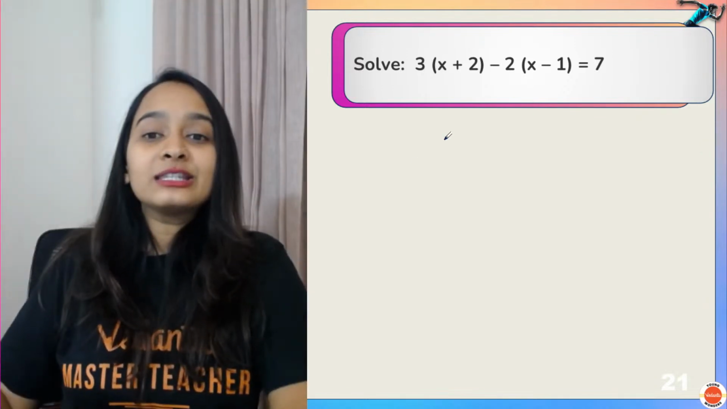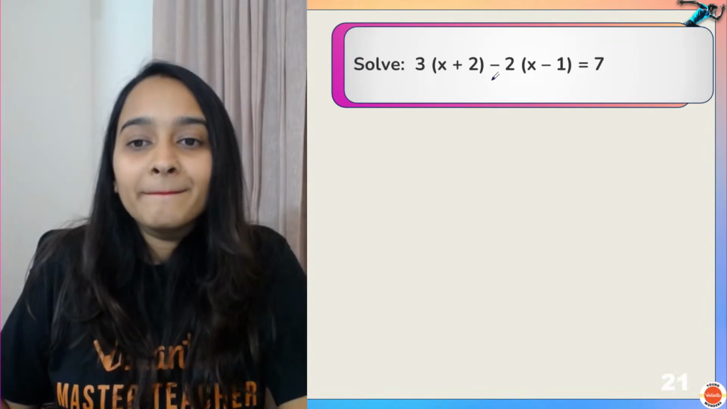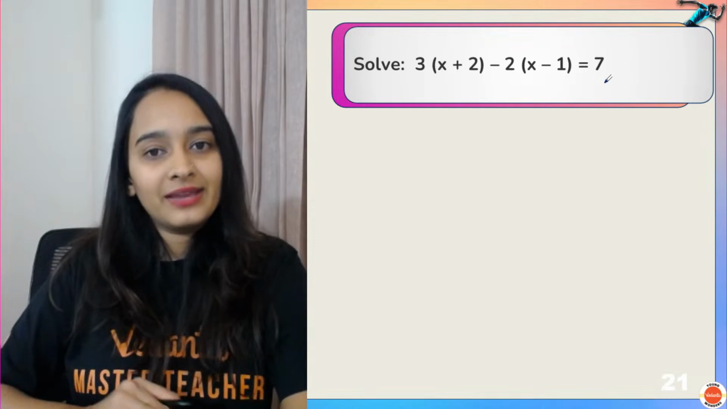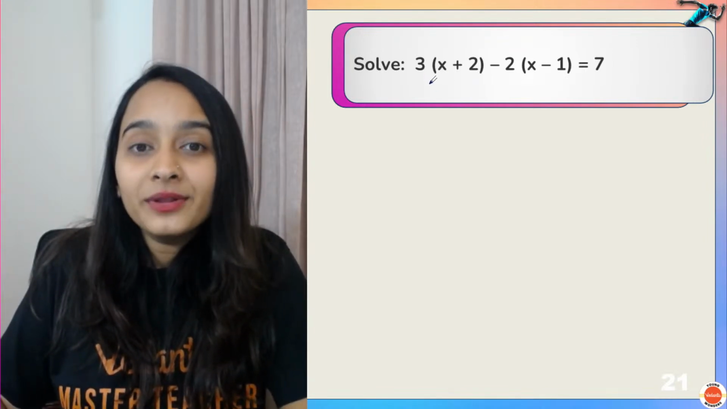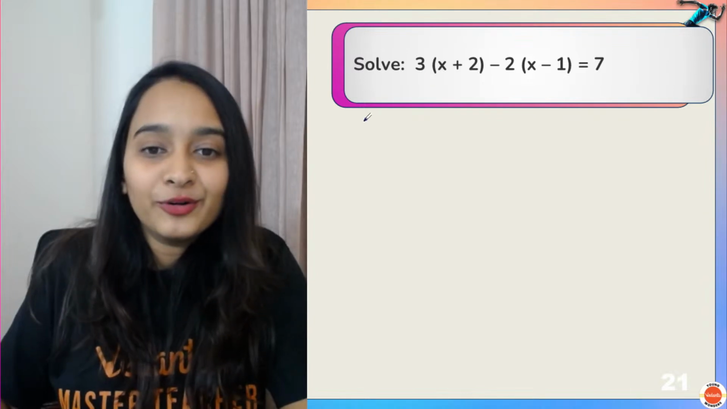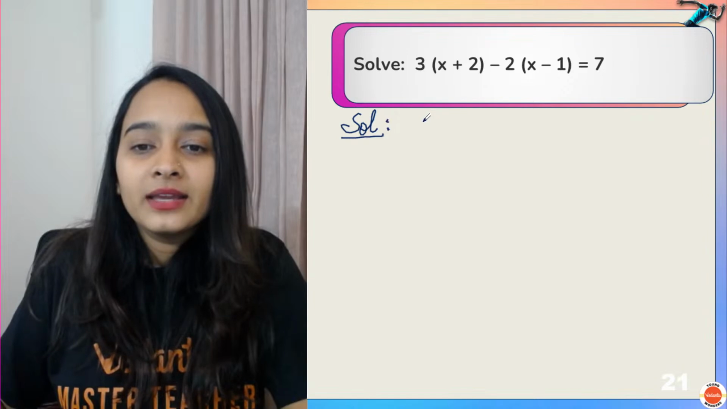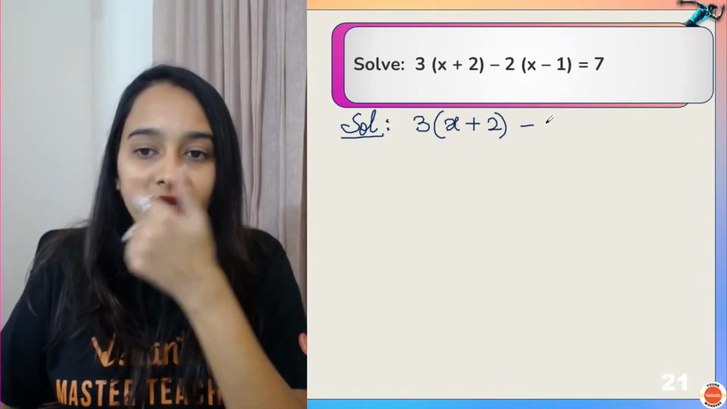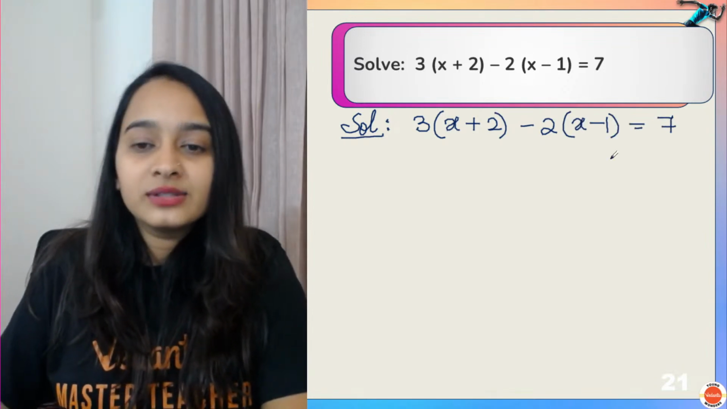Now, let us solve the equation. 3 of x plus 2 minus 2 of x minus 1 equals to 7. Now, what is happening here? You have to first open the brackets using distributive property. So here we have, let's do the solution here. 3 of x plus 2 minus 2 of x minus 1 equals to 7.